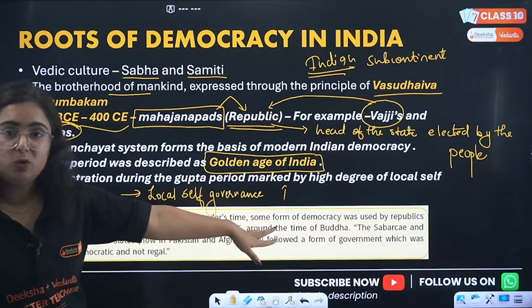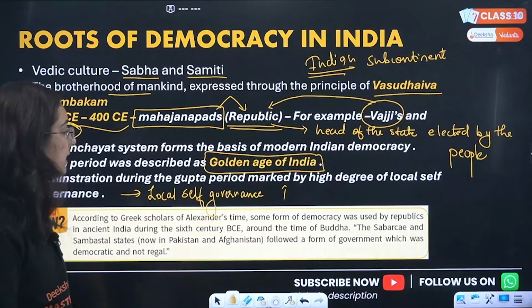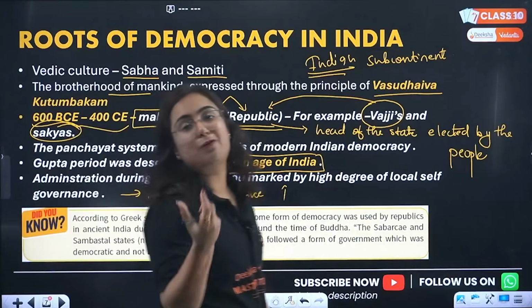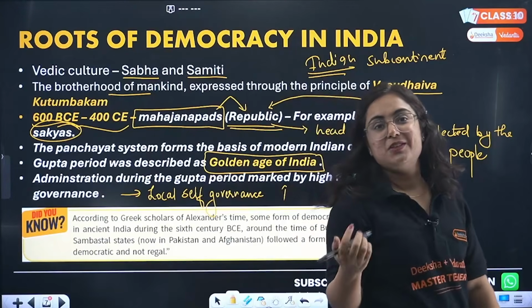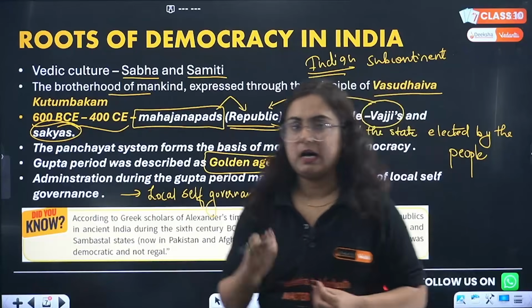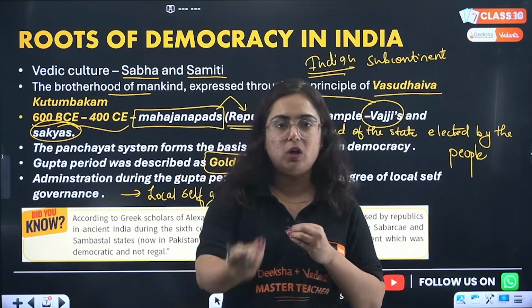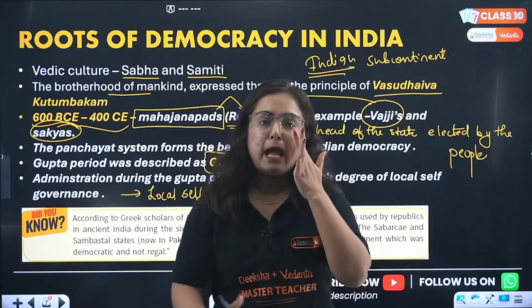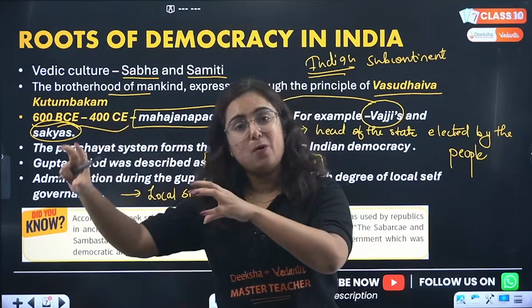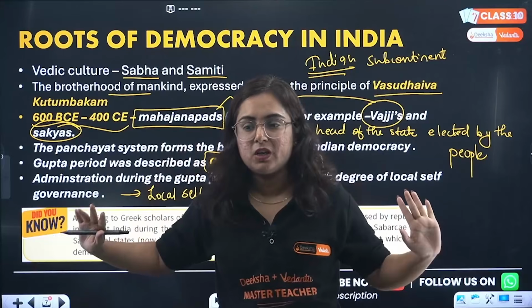So there were two territorial states, now in Pakistan and Afghanistan, that followed a similar form of government. There was movement of Greek people in India. Scholars came, traders came, and this is how in their books there is a reference that republics existed in India.